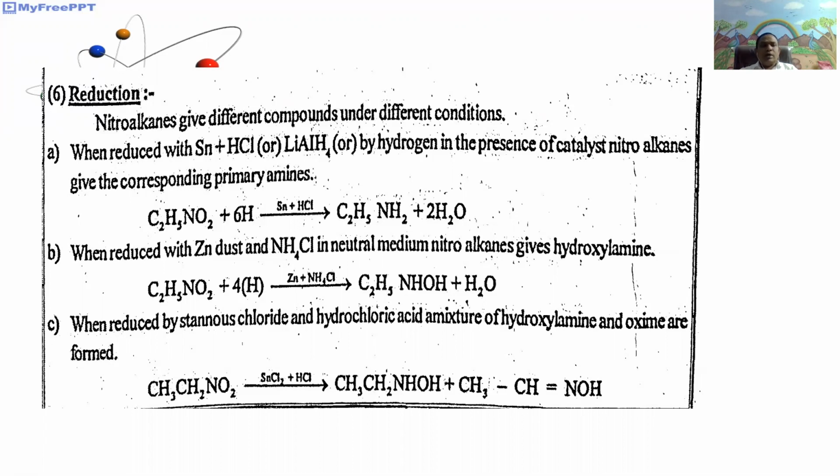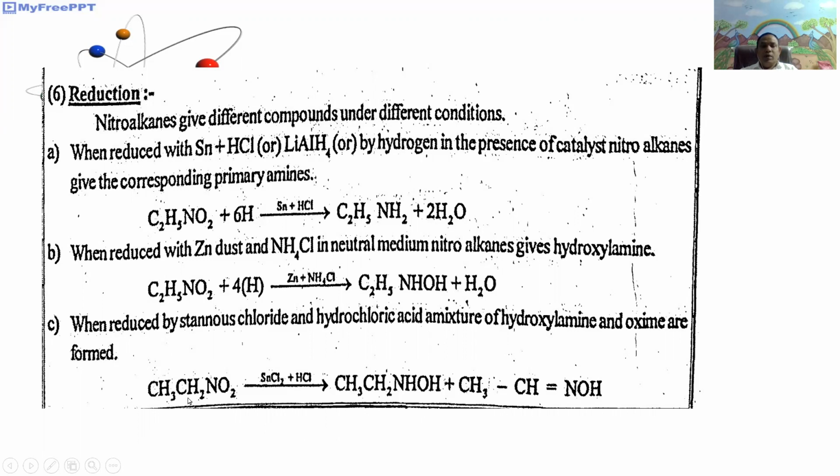Next, the third type: when reduced by stannous chloride and hydrochloric acid, a mixture of hydroxylamine and oximes is formed. That is, the third condition is nitroalkanes reduced by stannous chloride and hydrochloric acid. A mixture of hydroxylamine and oximes is obtained.